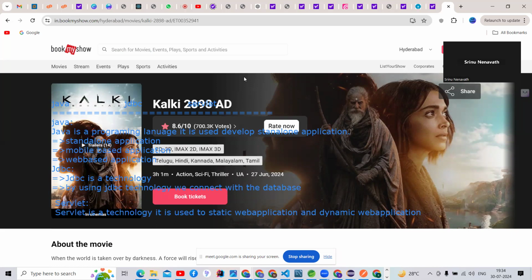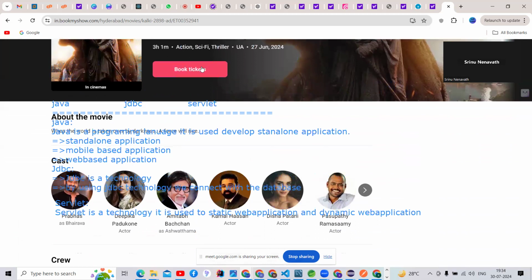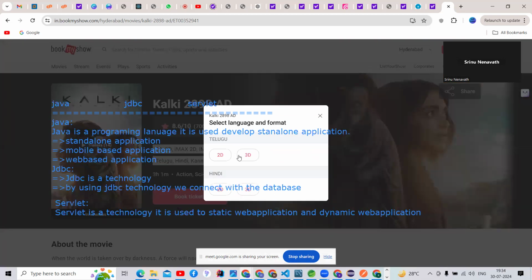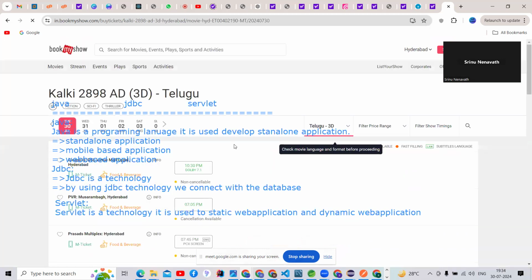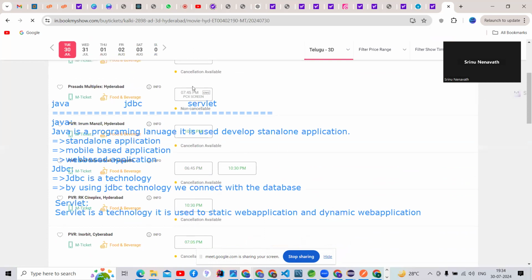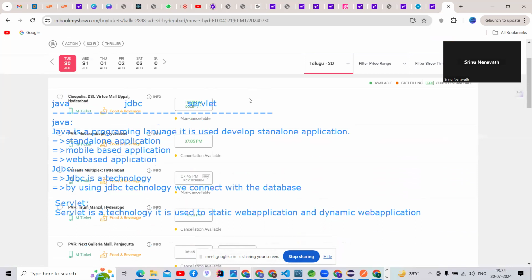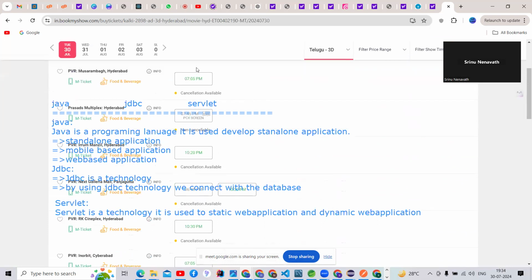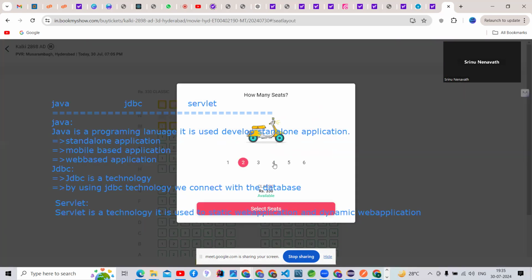Then that application we can call a dynamic web application only. And coming to it, Book My Show is one of the applications, guys. I'm going to open Book My Show. See here, guys, based on the time there are tickets, right? There are three or four shows, guys. So based on that, are the tickets always the same, or are they filled up every day?